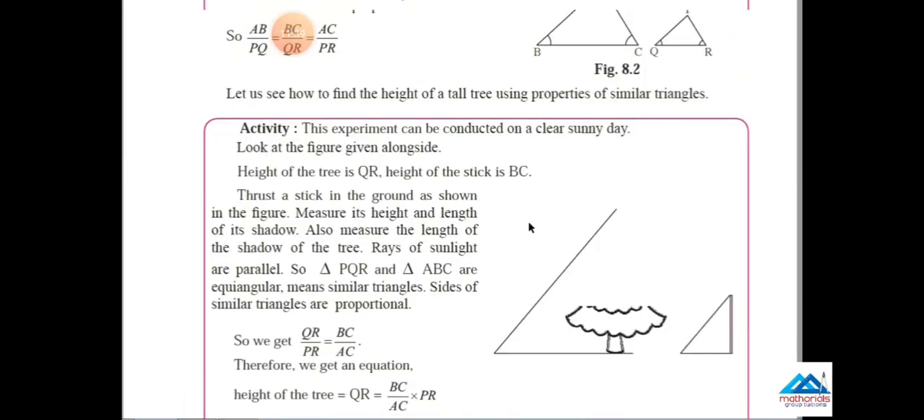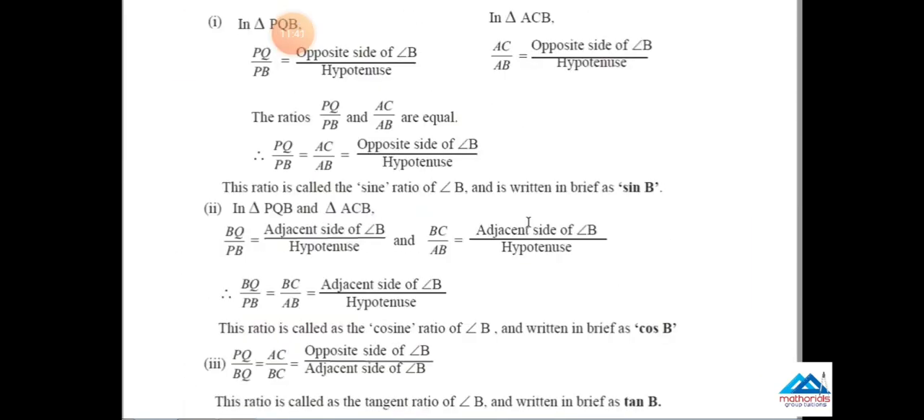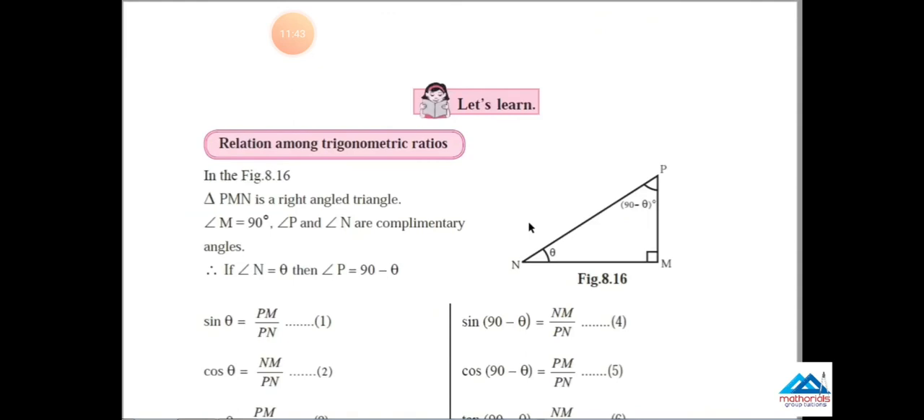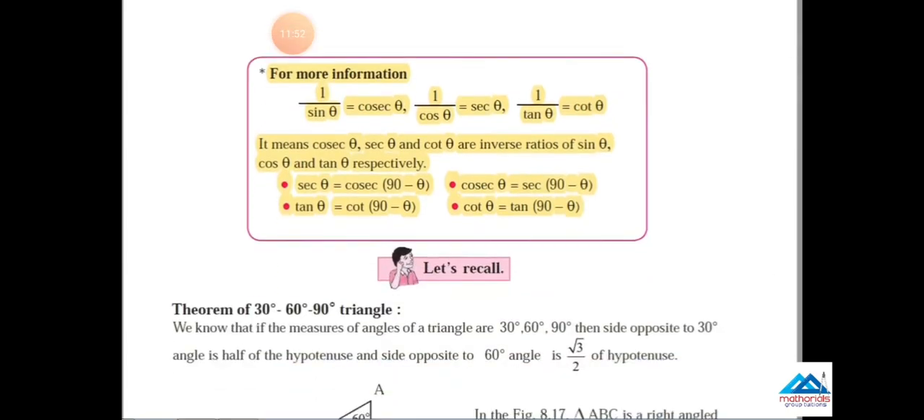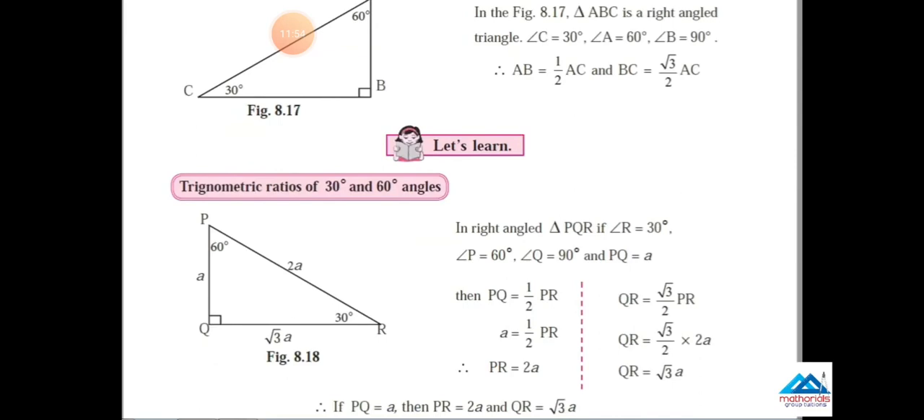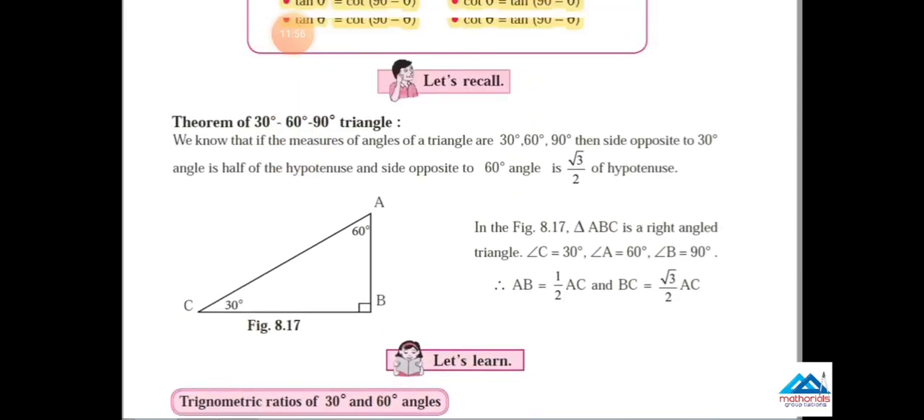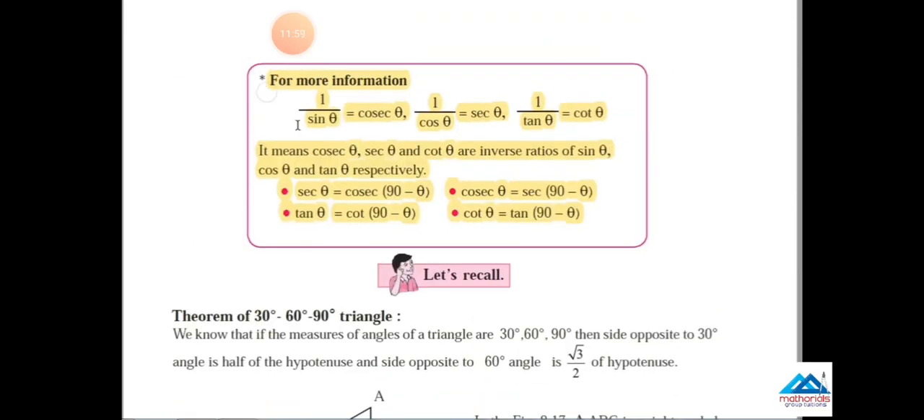Now after that, come to the next chapter, trigonometry. Directly jump to page number 106. Here, for more information, a table is there. Here some basic formulas are there: 1 upon sine theta equals cosec theta. This is very important, but this year this whole table has been reduced from the syllabus. So students, cancel this table from your textbook.